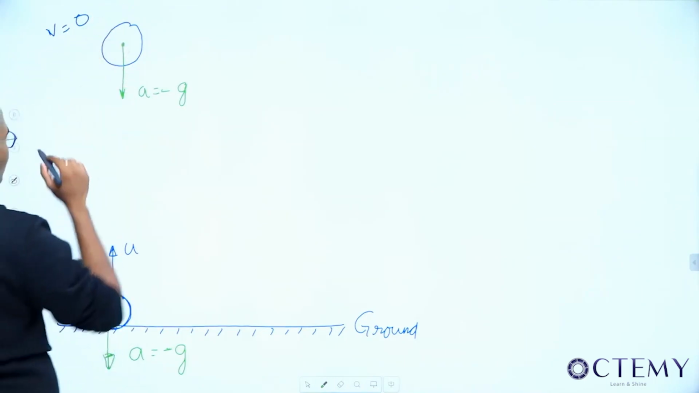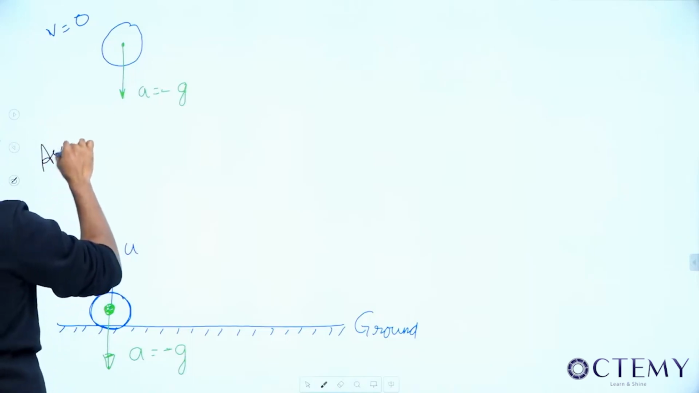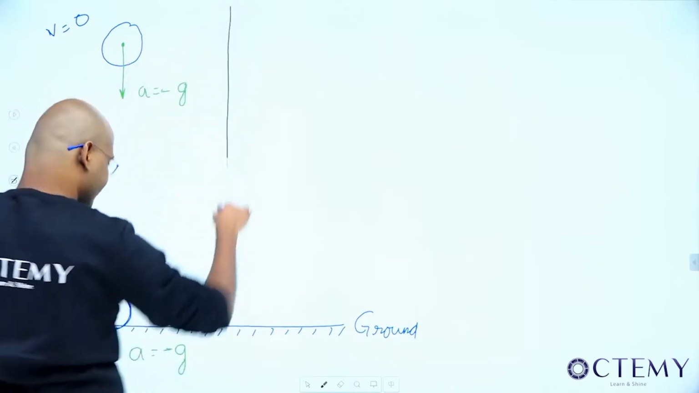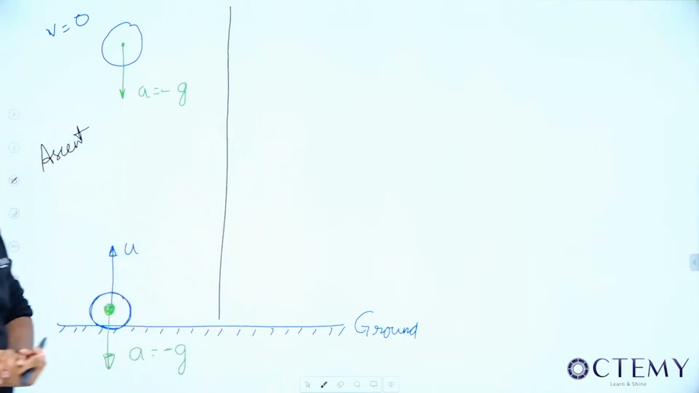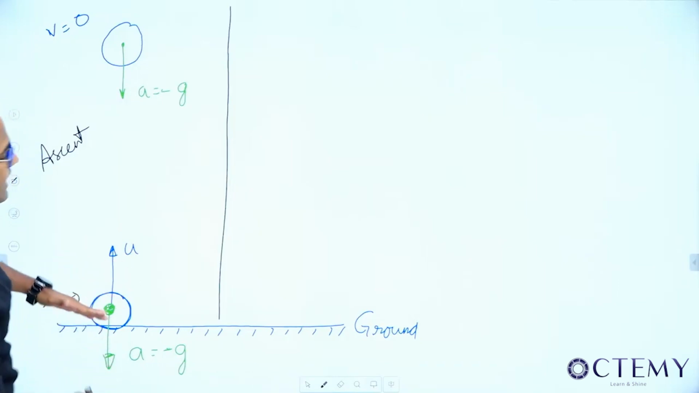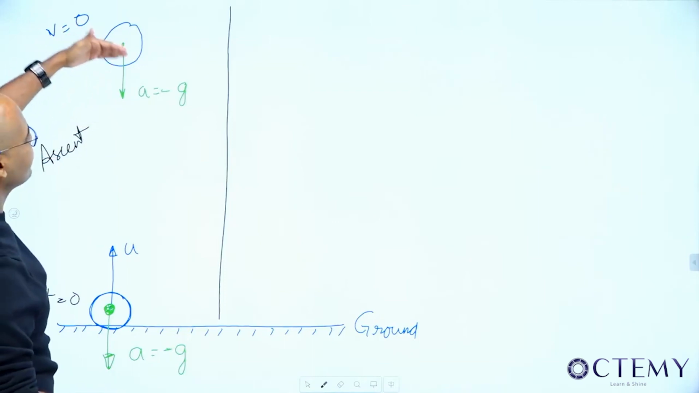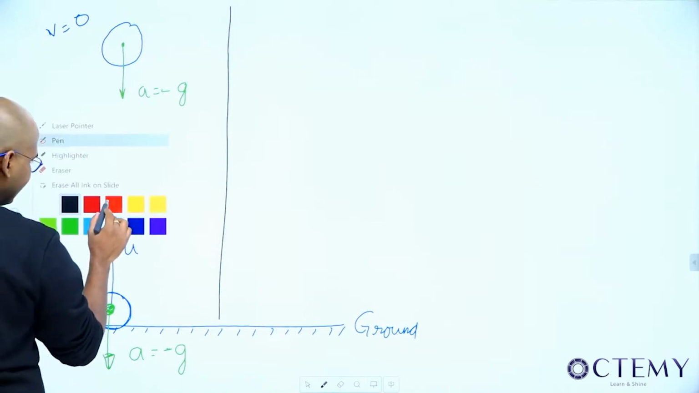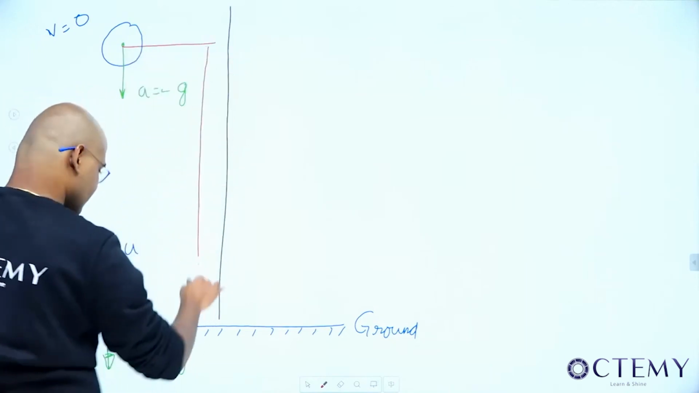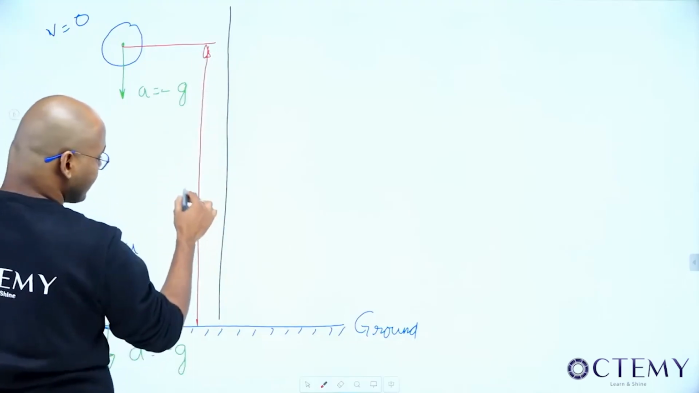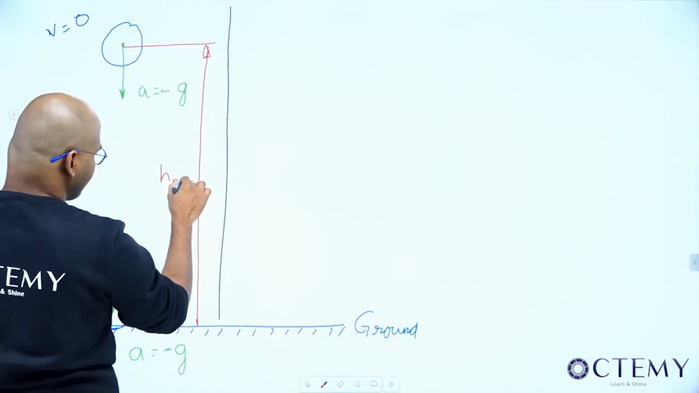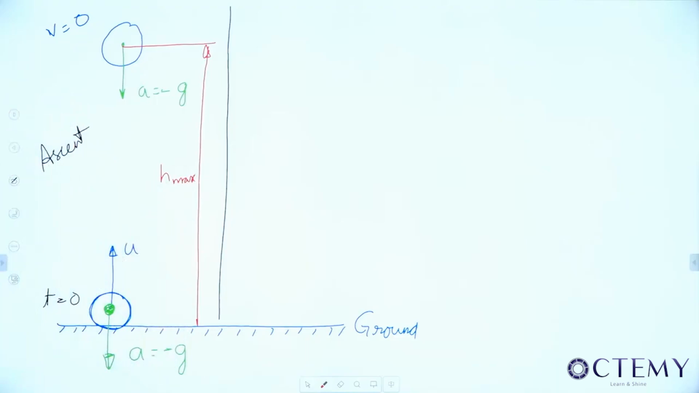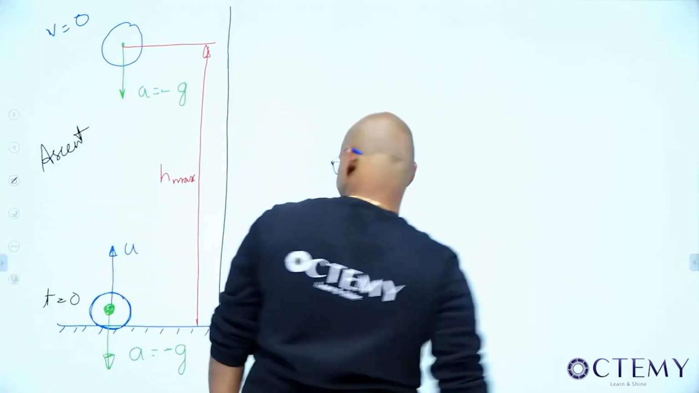Till here the body is going up, and I call this ascent. First, let us finish this case, then we'll go for the second case. At time t equal to 0, the particle is here with an initial velocity u. As it is going up, it has a retardation minus g, so it slowed down. Finally it became 0. Now I want to find this height. This is nothing but my maximum height, right?